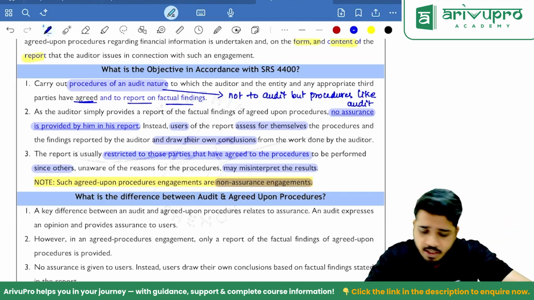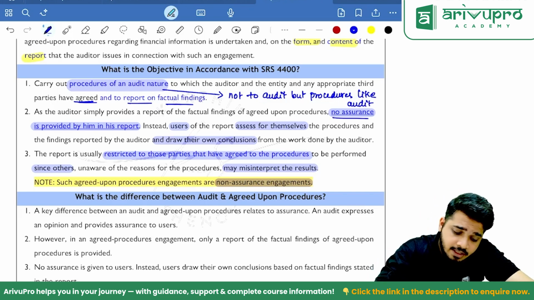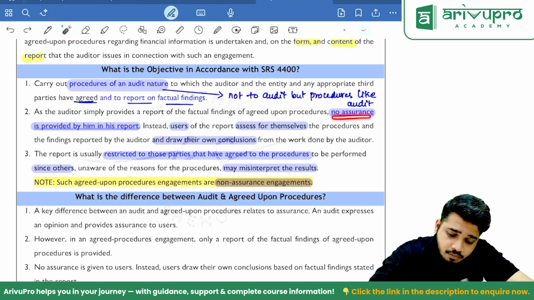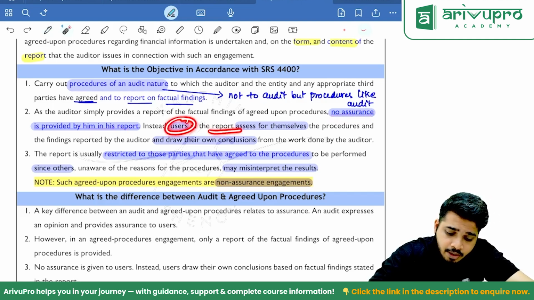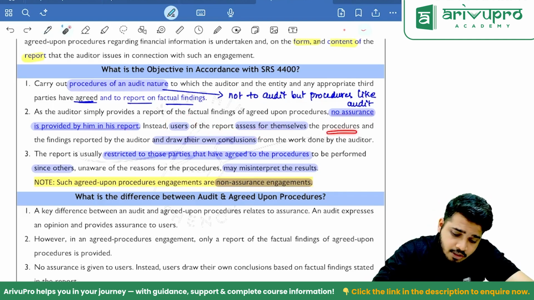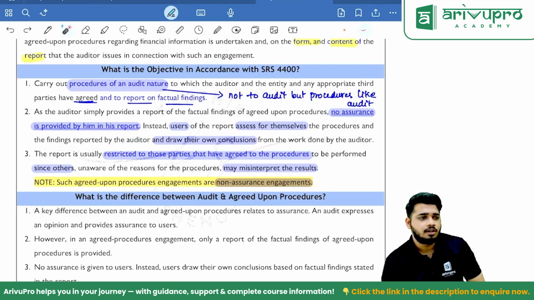As the auditor simply provides a report on factual findings, no assurance is provided by him in his report. Instead, users of the report assess for themselves the procedure and the findings reported by the auditor and draw their conclusions from the work done by the auditor. So basically, my job is to just give you a report on findings.